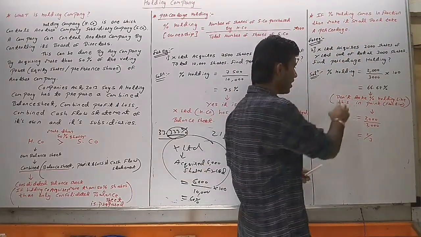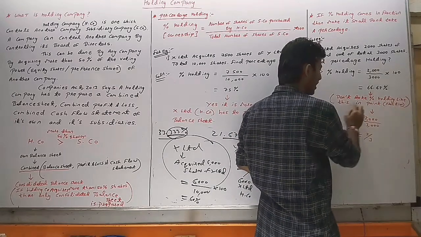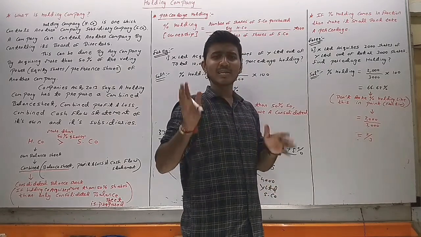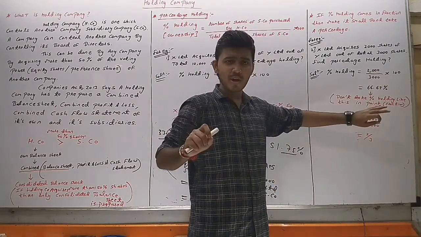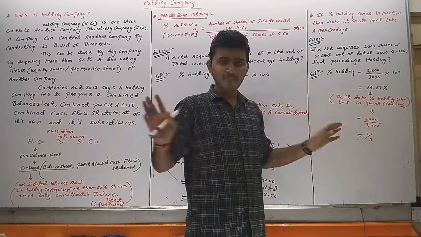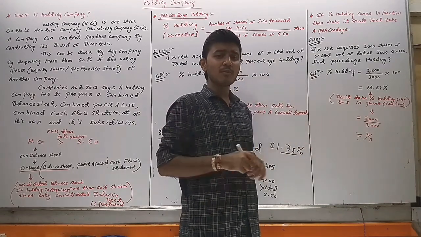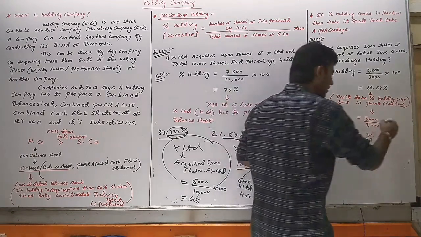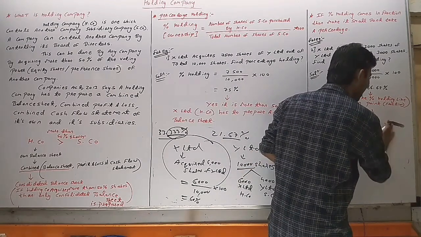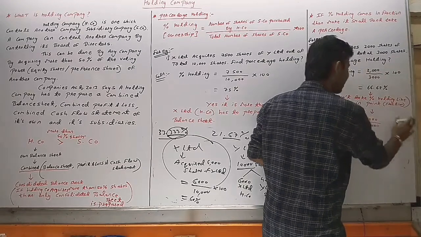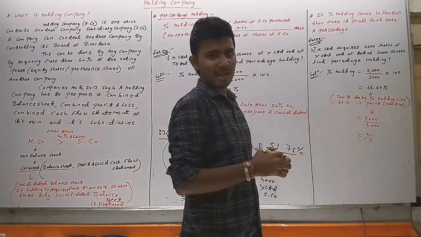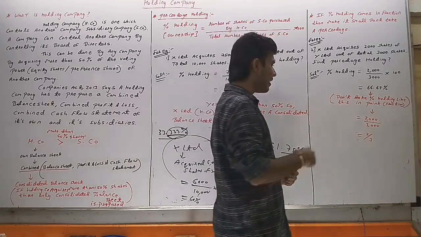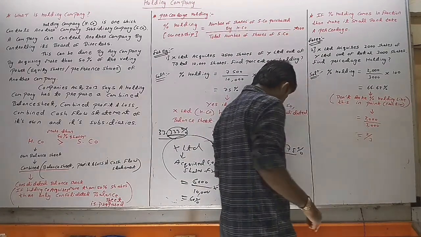Here also we have written, don't take percentage holding like this in point, or in fraction. If percentage holding ever comes in fraction or in point, never take it in point or in fraction. Instead, what we can do is 2000 divided by 3000. Forget multiplying by 100, because we are not taking the percentage. If we take percentage, then only we will multiply by 100. So 2000 divided by 3000, and if we make it small, it comes to 2 by 3.